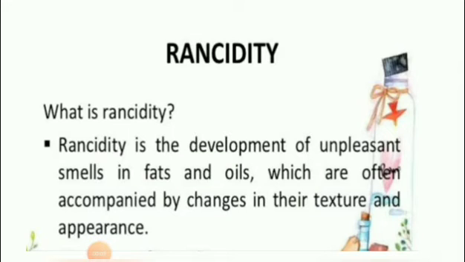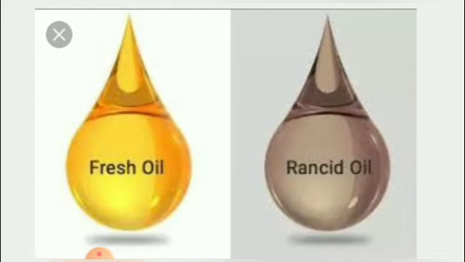What is rancidity? Rancidity is the development of unpleasant smells in fats and oils, which are often accompanied by changes in their texture and appearance. See the picture.